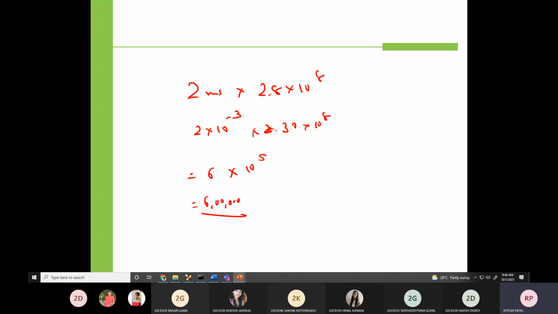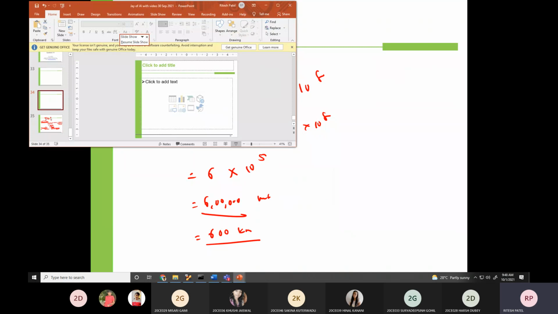Is it possible? A point to point cable of 6 lakh kilometer? One cable supports 6 lakh kilometer? Sorry, meter. So how much will it be? It will be 600 kilometer. Is it possible that we can have a single wire which runs from here to there with 600 kilometer? Not possible. So what is the solution? Or is it realistic data?